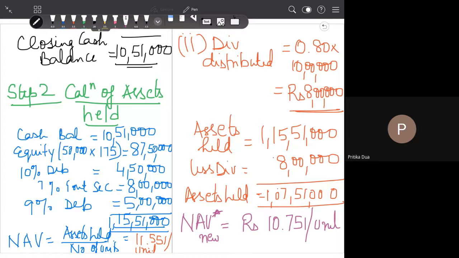So if the mutual fund is distributing a dividend of 80 paisa, the NAV will fall from 11.551 to 10.751. Important question from your exam point of view. So please have a double look at the solution.